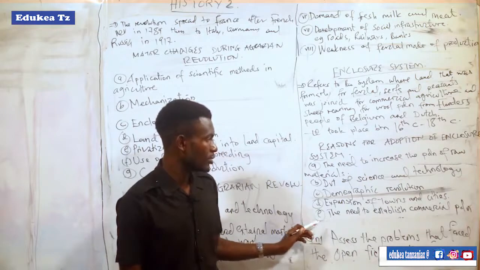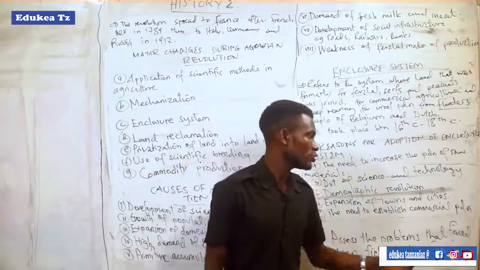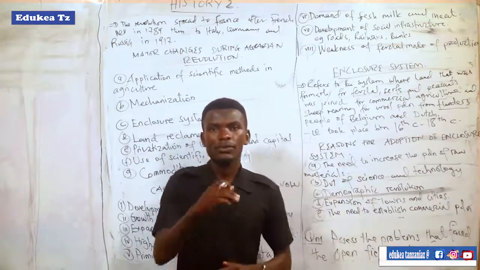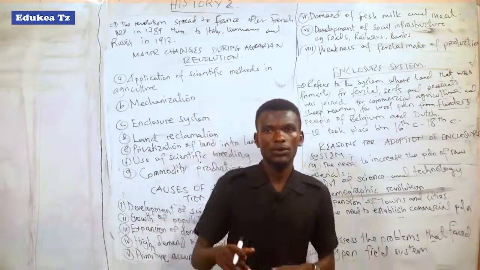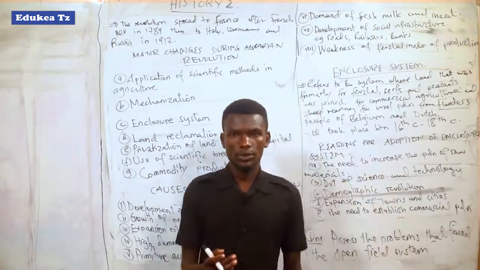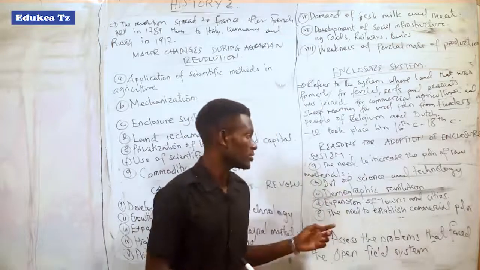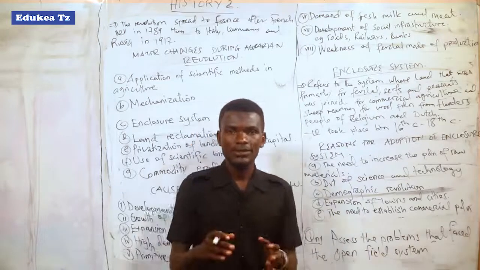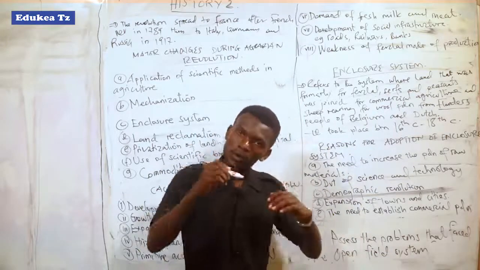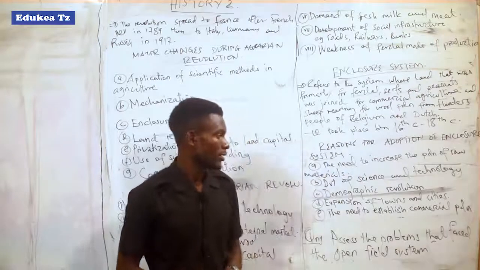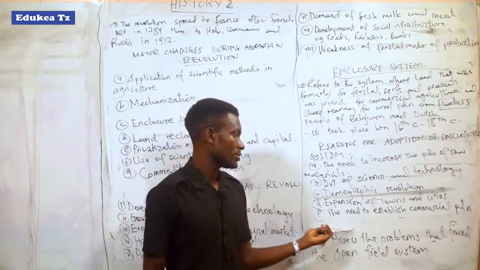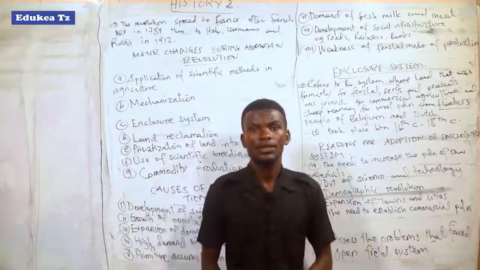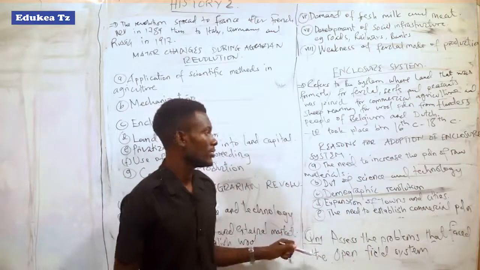And the last one was the need to establish commercial production. During the feudal modes of production, there was subsistence production which aimed for subsistence or human consumption. But during the Agrarian Revolution production was meant for commercial purposes, in which the products produced aimed for commerce or sale. So these are the reasons for adoption of enclosure system during Agrarian Revolution.